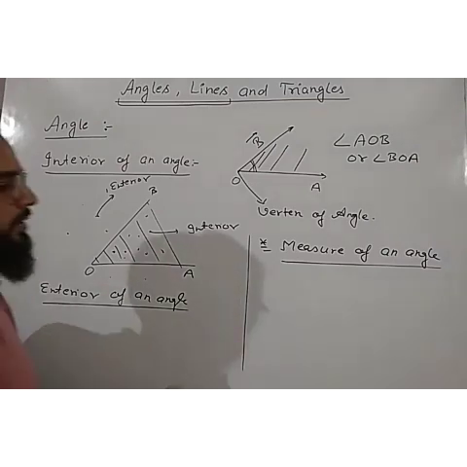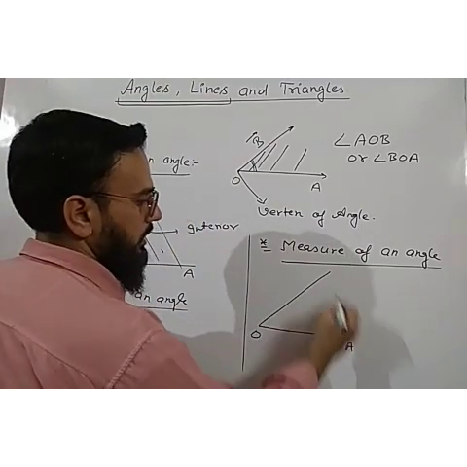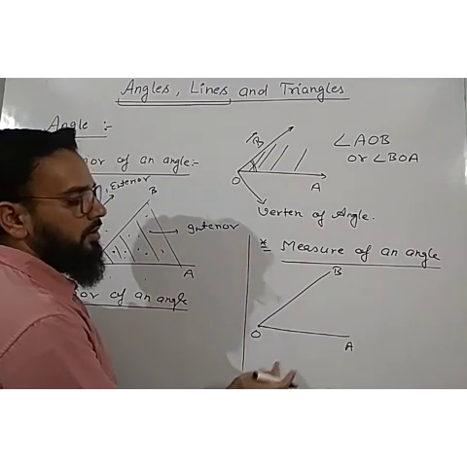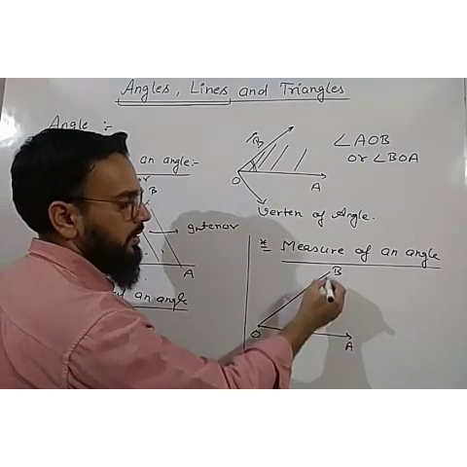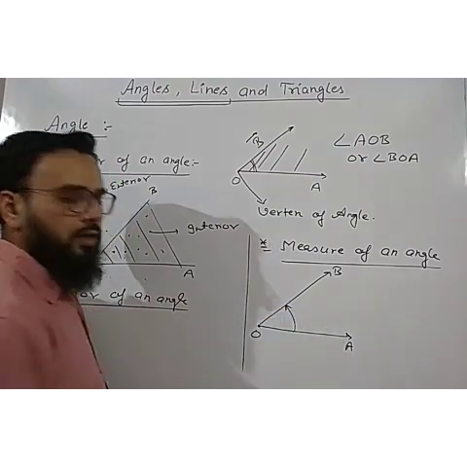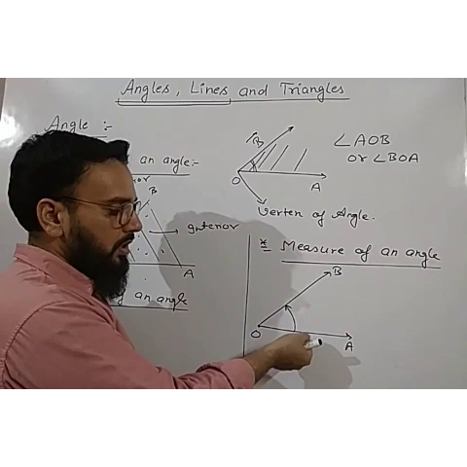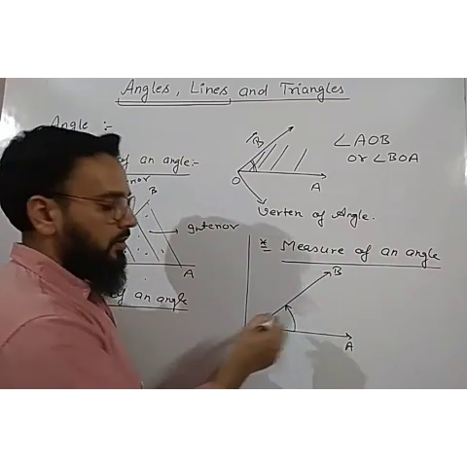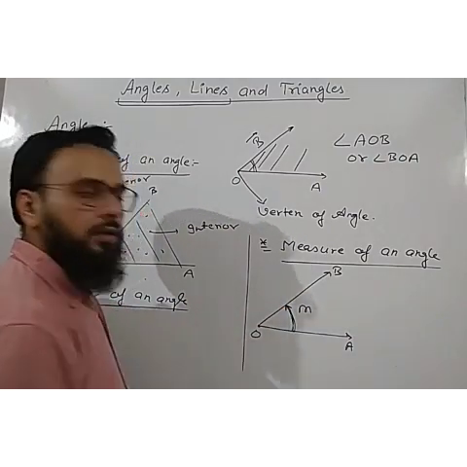What is the measure of an angle? Suppose this is our angle. This point is O, A and B. Measure means how much one ray turns to reach another ray. Suppose I want to take this ray OA to OB. Then how much do we have to turn this ray, in anti-clockwise direction or clockwise direction, to reach OB? This particular rotation is known as the measure of this angle.